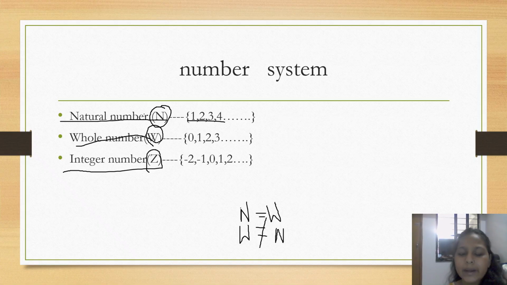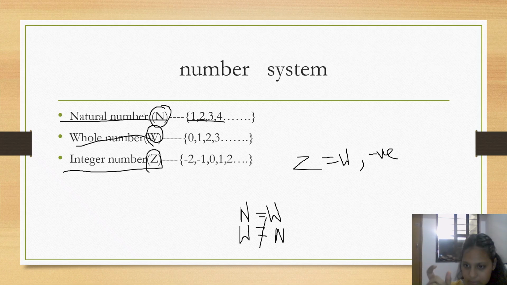An integer basically consists of 0, positive numbers and negative numbers, which means an integer consists of whole numbers and negative numbers, like minus 1 to minus infinity, 0, and plus 1 to infinity.